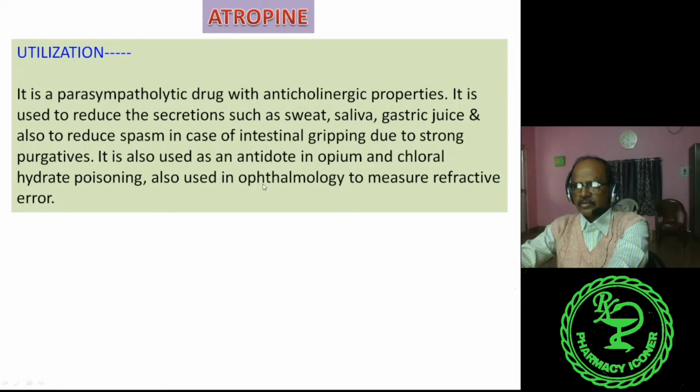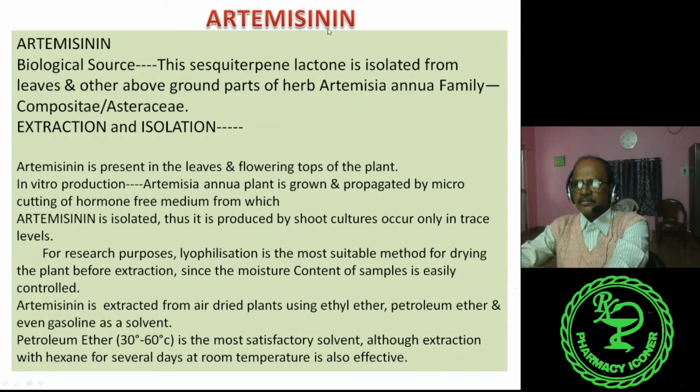It is very common. The atropine sulfate eye drop is administered to the patient who is coming for ophthalmology testing. It is used in ophthalmology to measure refractive error, because it dilates the pupil so that the ophthalmologist can see all the internal structures very clearly. That is why atropine sulfate eye drop is administered to the eye of the patient. Next drug is artemisinin.